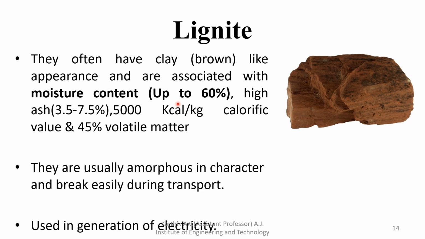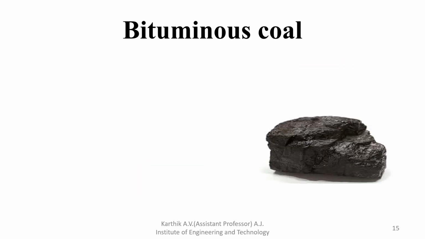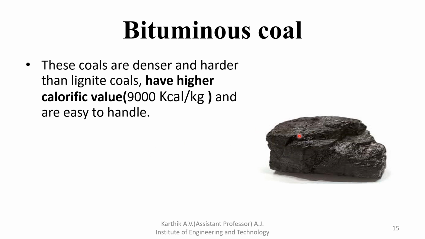It is used in generation of electricity. So this itself we can use for generation of electricity, but the ash content is very high. Next, bituminous coal. It is visible like this, bituminous coal.